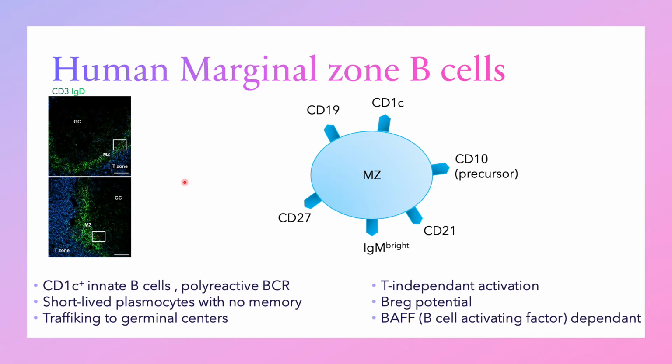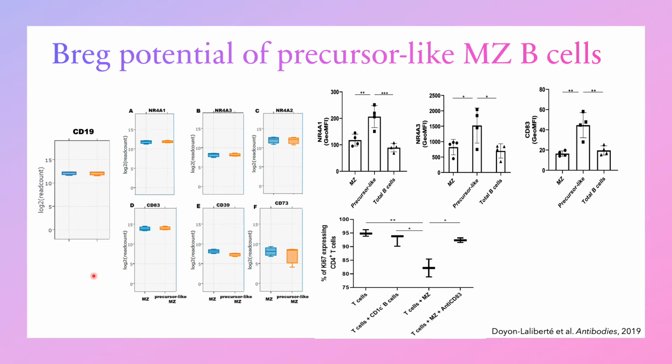We have also previously shown that they have a BREG potential. It is important to know that there is no exclusive BREG subset in human comparatively to the Tregs. Almost all B cell subsets have the capacity to produce IL-10 upon stimulation, which is why it is difficult to target only one BREG subset. In the literature, CD39 and CD73 have been associated with a BREG potential. Some studies say that those are true BREG markers.